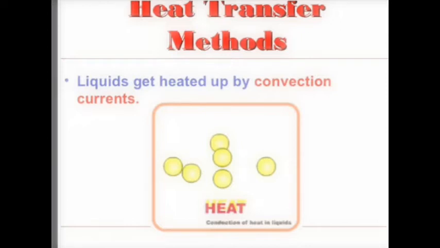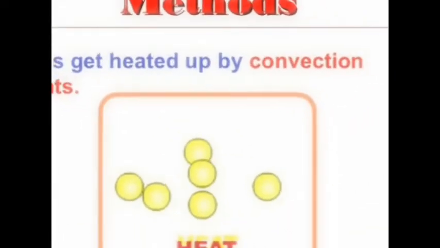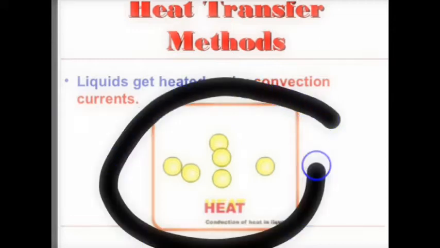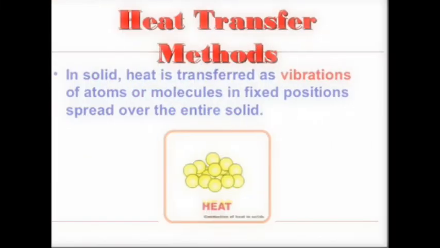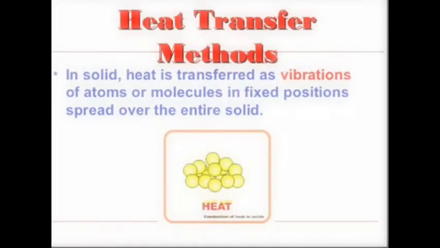So in this they're telling us that liquids get heated up by convection currents. Here they're telling us that liquids are going to be heated up when the convection currents occur. They have also shown us a small figure of heat conduction in liquids. They're telling us about heat transfer in liquid, solid, and vacuum, so listen clearly and closely.